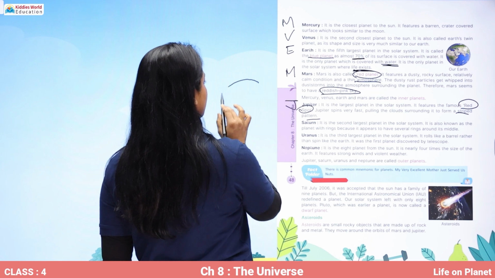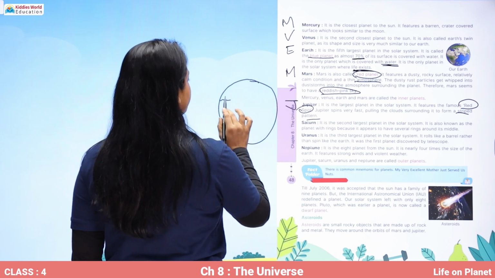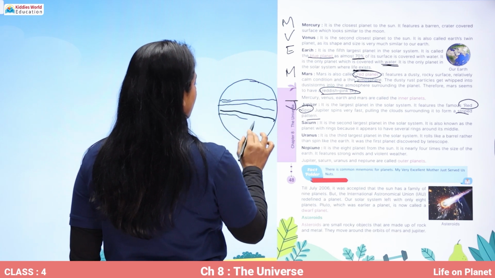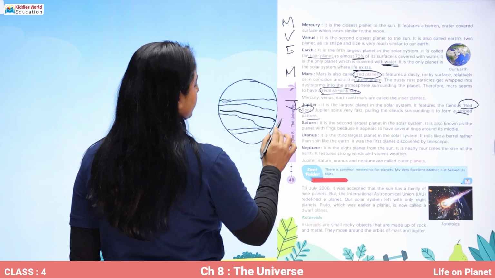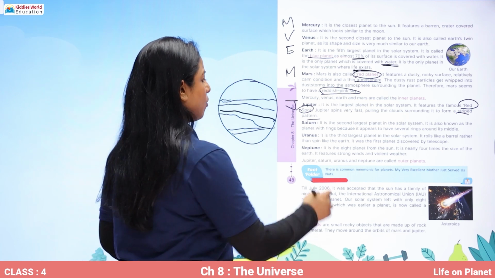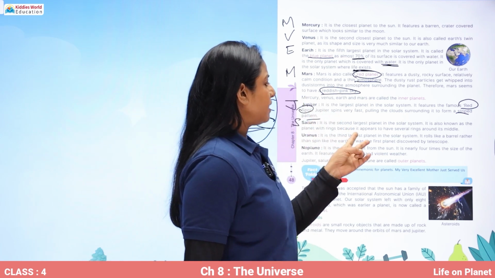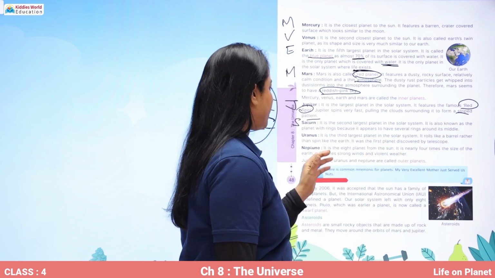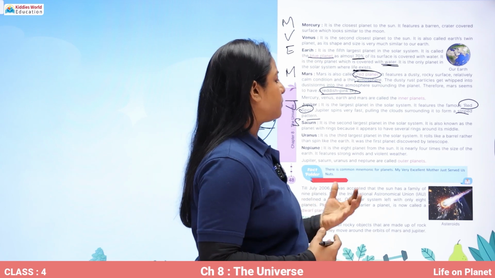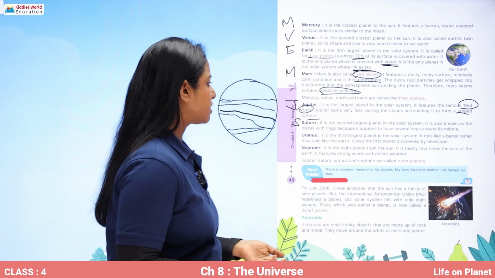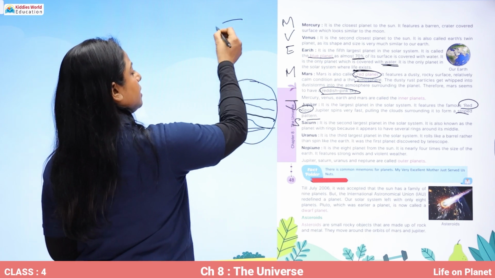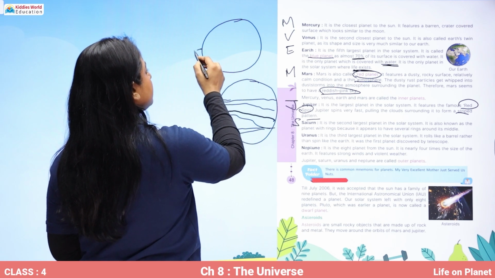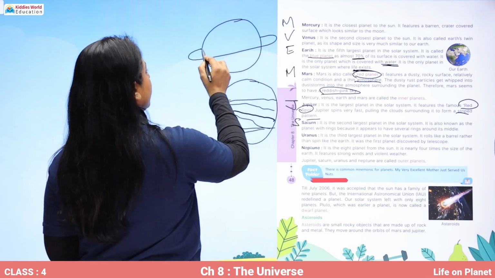So how does Jupiter look? Jupiter is like this, and if you see, there are stripes of clouds on it, and that's why it looks beautiful. Now comes Saturn. It is the second largest planet in the solar system, and it is also known as the planet with rings because it appears to have several rings around its middle. So how does Saturn look? Saturn is like this. When we see it, it seems that it has rings around it.